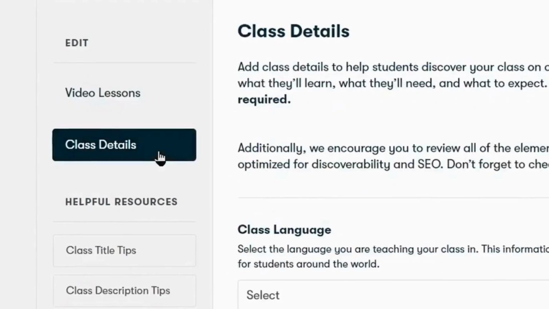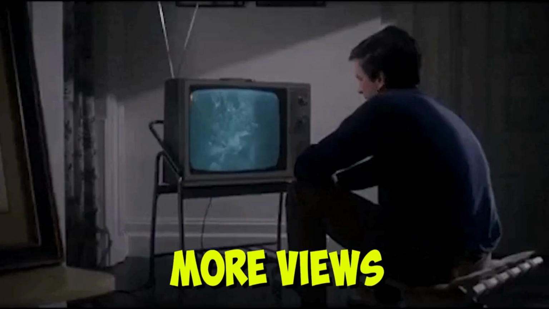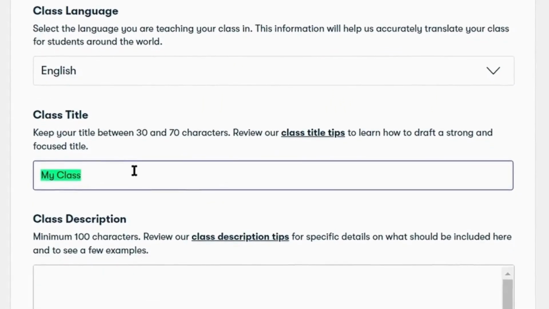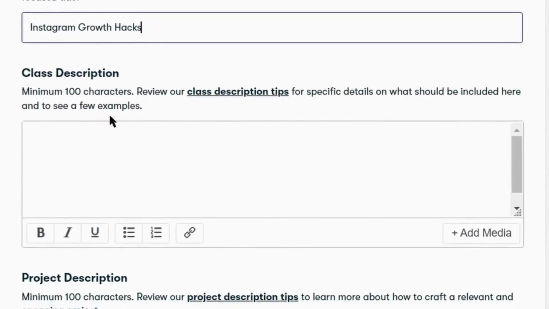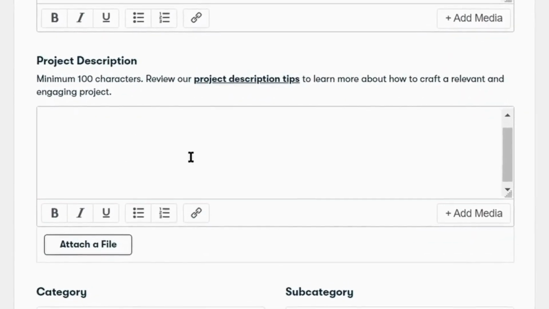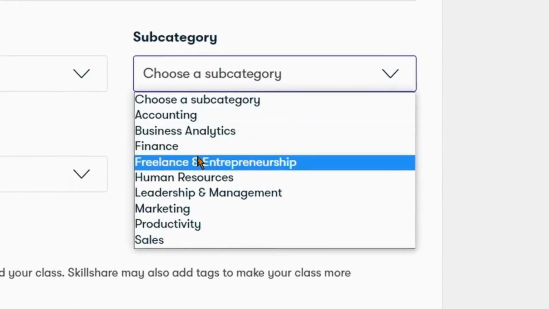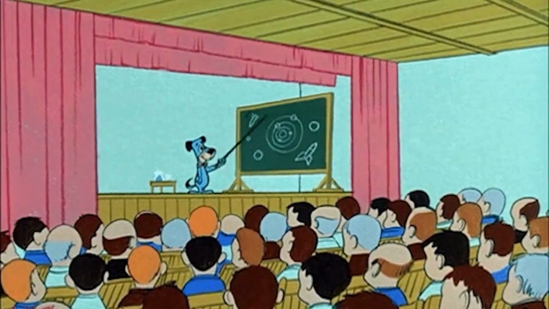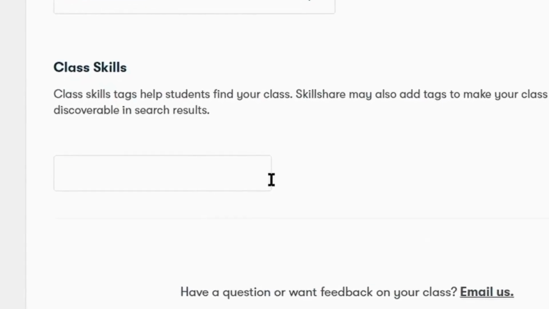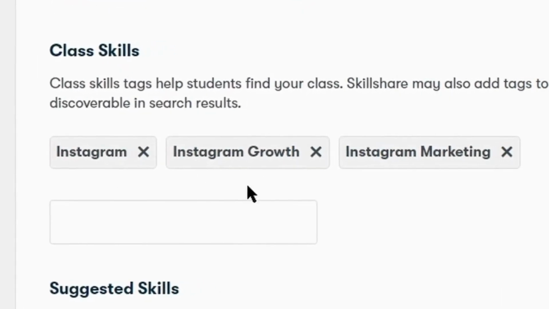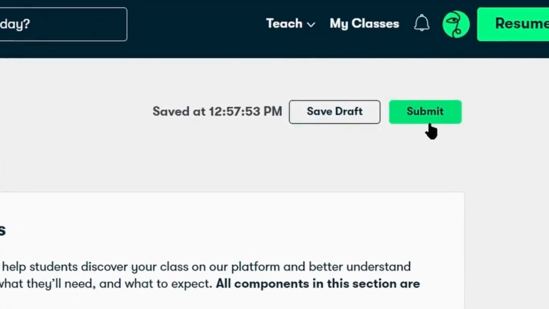And in the class details section, you have to select the language for the course, where if you select the English language, you will get more views. Then you have to give your class a title related to what you want to teach, for example, Instagram growth hacks. Then provide a clear description of the class and a description for the project of this class. Then you have to choose a category, which will be Business in this case, and in the subcategory, you can select Marketing because we are teaching Instagram marketing. And then just select the level as Intermediate for your class and add tags in this last box related to Instagram, Instagram growth, Instagram marketing, etc. And then just scroll up to the top of this page and click on submit, and you can start to make money online.